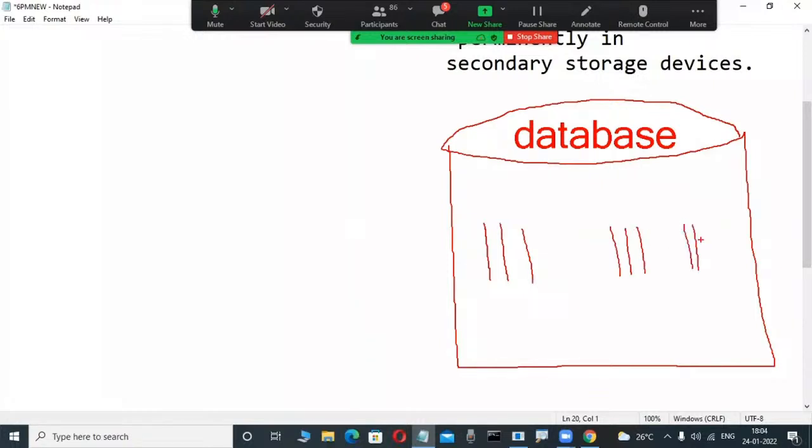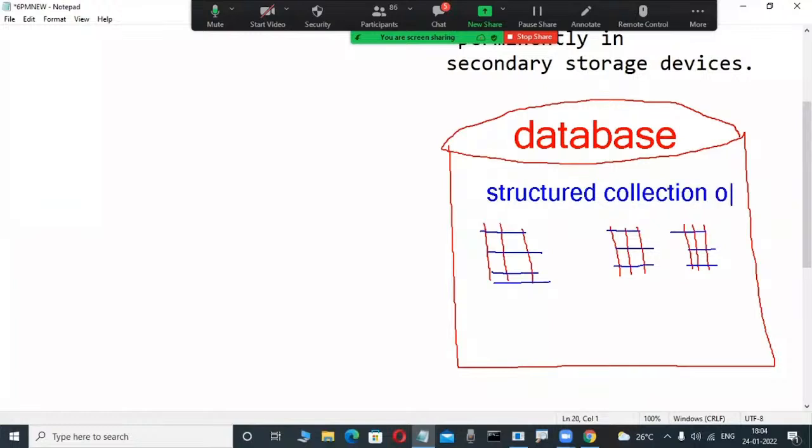Today I will tell you about the relational data model. Based on that only, these products are implemented. They are called relational databases. Observe here, a structured collection of data is there. This is what I told in the previous class. Always these types of databases store a structured collection of data. Organized fashion only data is stored.